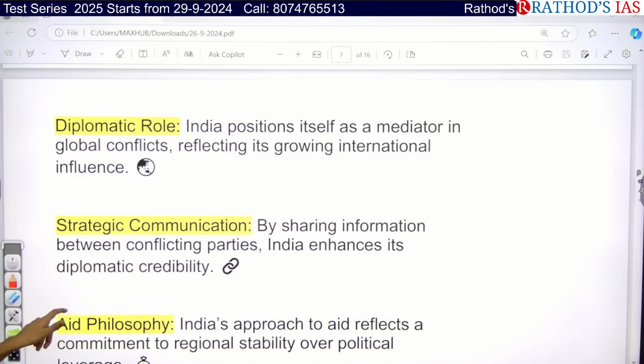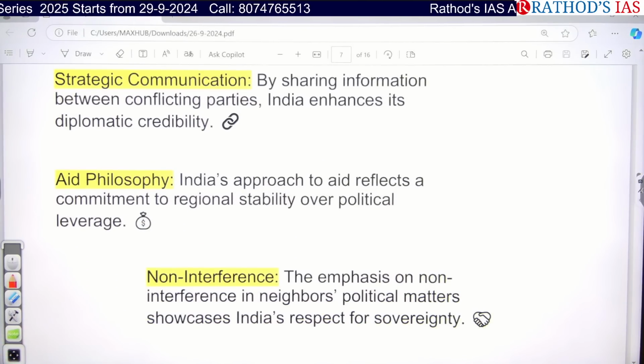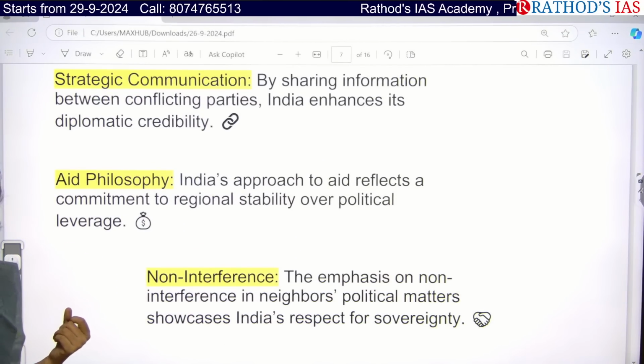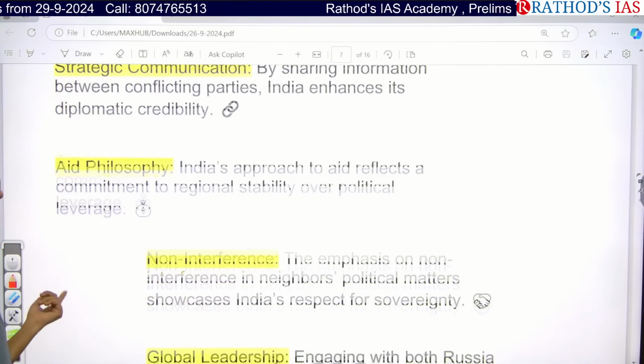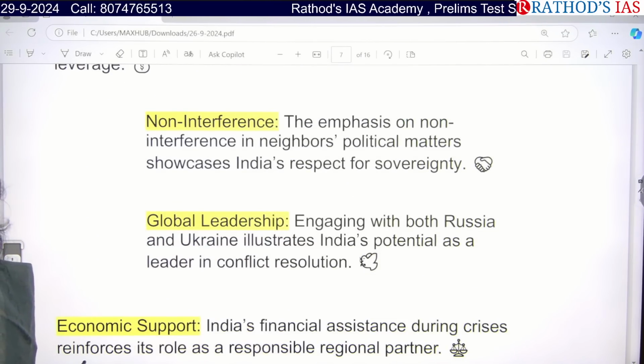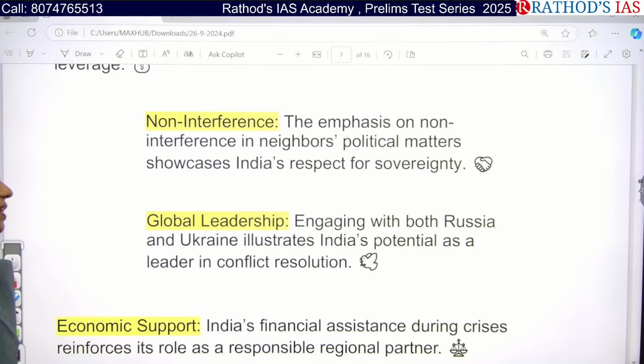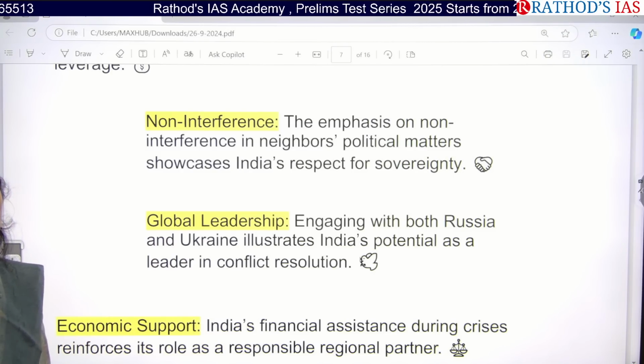And India is also focusing on an aid approach, which reflects commitment to regional stability over political leverage. And we are focusing on non-interference in neighbors' political matters. That means we are focusing on respect for sovereignty.